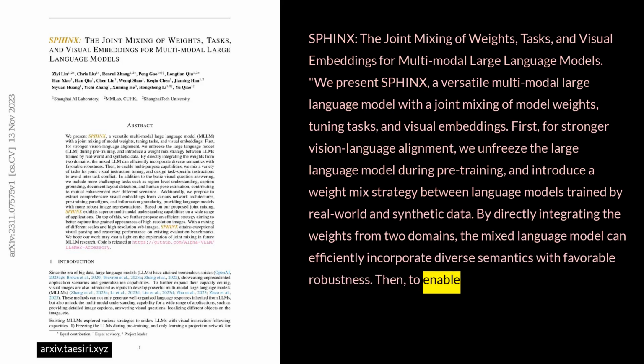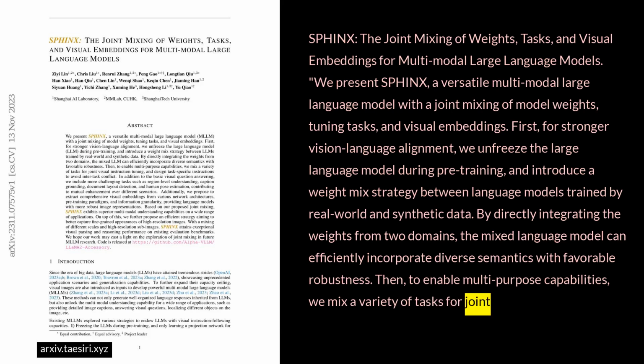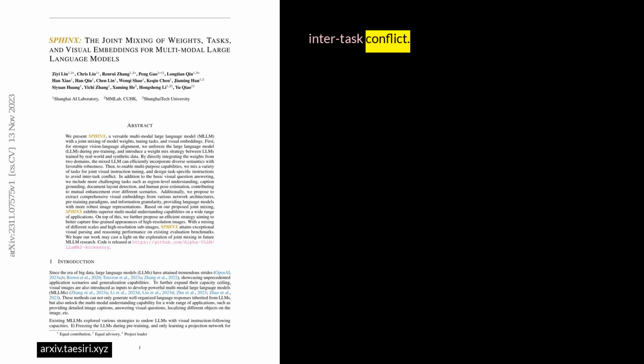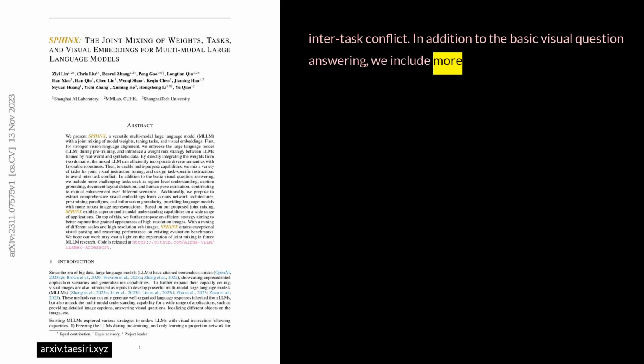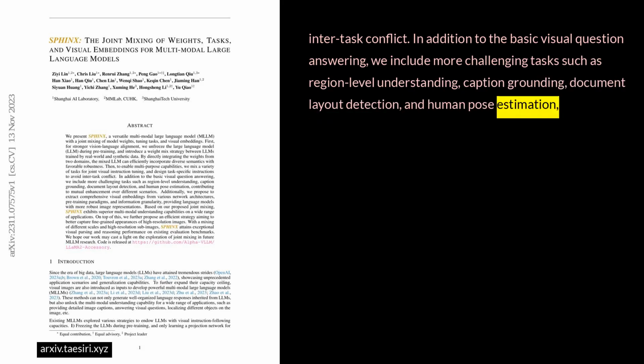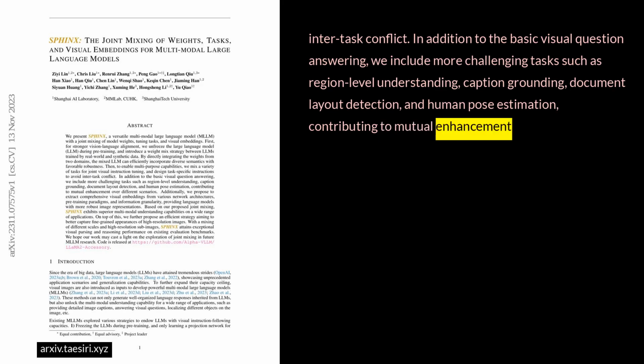Then, to enable multi-purpose capabilities, we mix a variety of tasks for joint visual instruction tuning and design task-specific instructions to avoid inter-task conflict. In addition to the basic visual question answering, we include more challenging tasks such as region-level understanding, caption grounding, document layout detection, and human pose estimation, contributing to mutual enhancement over different scenarios.